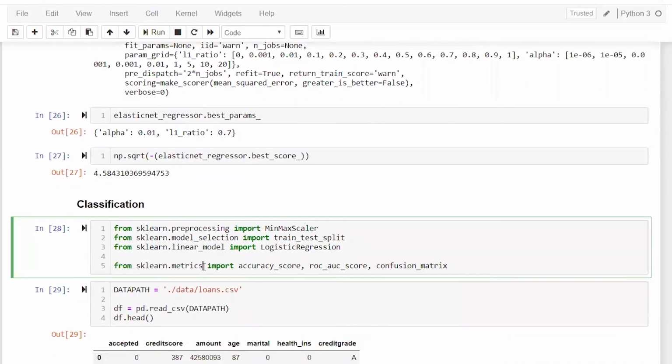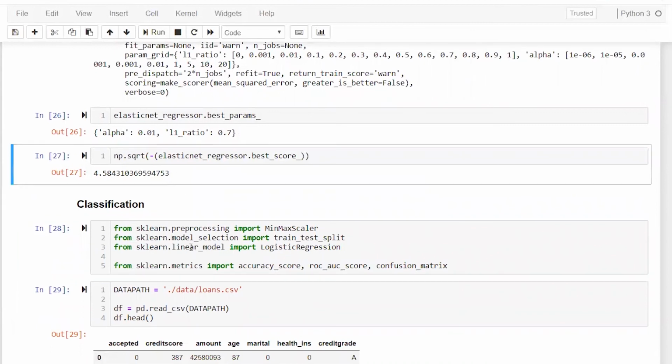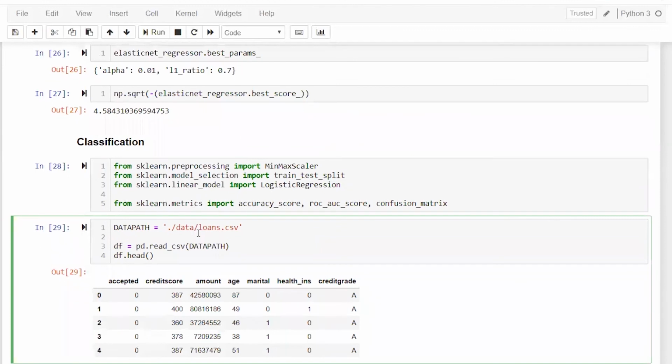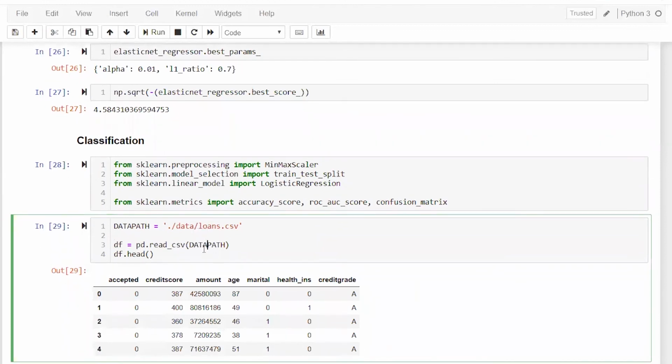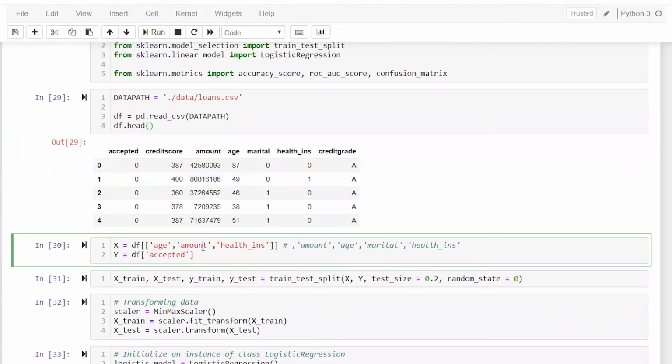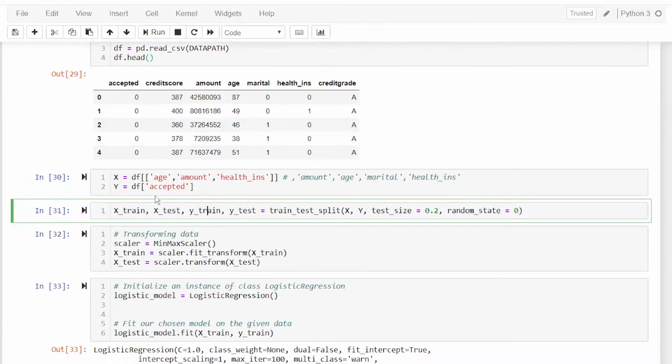So next, this was all about regression. Now in case of classification, the same steps as earlier, with the loan data which we were talking about, if I want to predict, a similar thing will happen. I am just taking three variables here: age, amount, and health insurance, if he has it or not, and y is my dependent variable, right? Y is my dependent and x is the independent variable. Y is whether he has been accepted or not, so it's a binary 0 or 1. So the same steps are going on here.